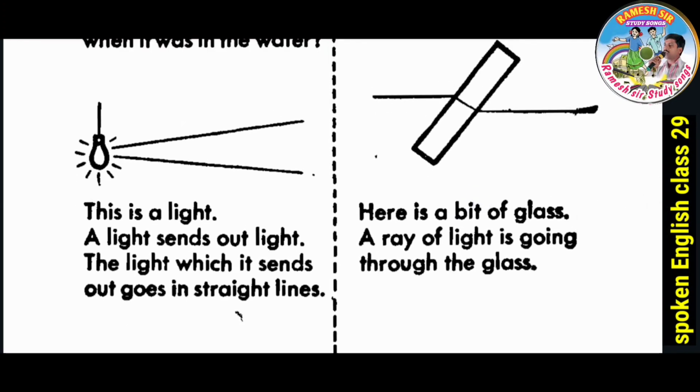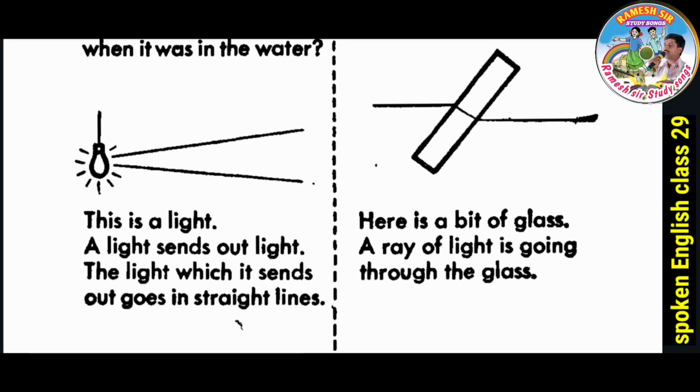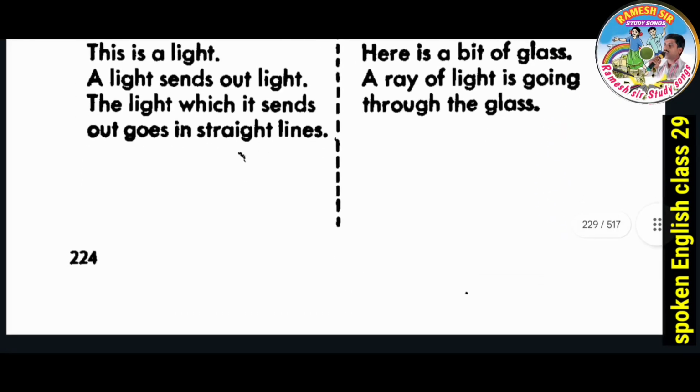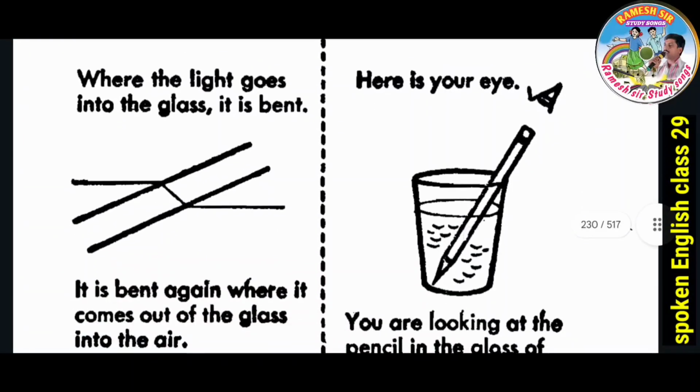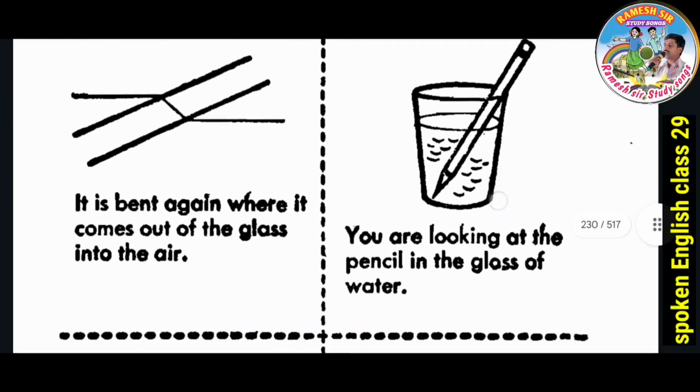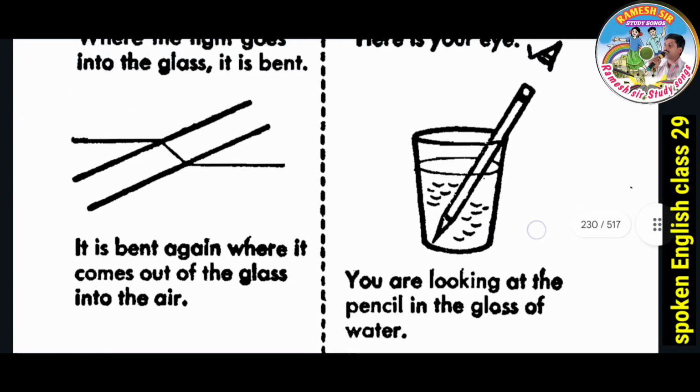See, this is a light. A light sends out light. The light which it sends out goes in straight lines. Here is a bit of glass. A ray of light is going through the glass. Next, where the light goes into the glass, it is bent. It is bent again where it comes out of the glass into the air.